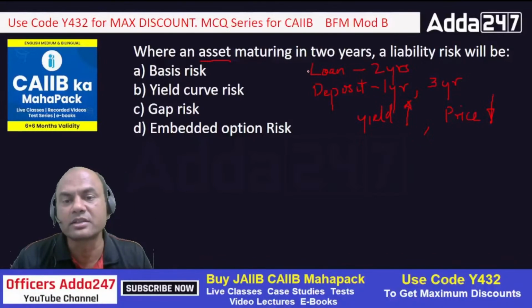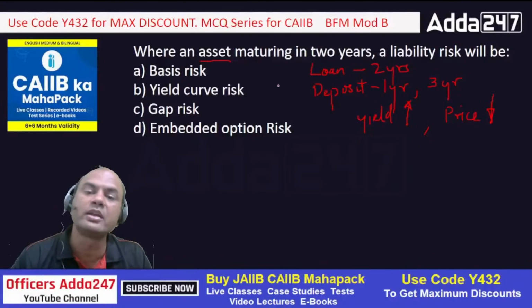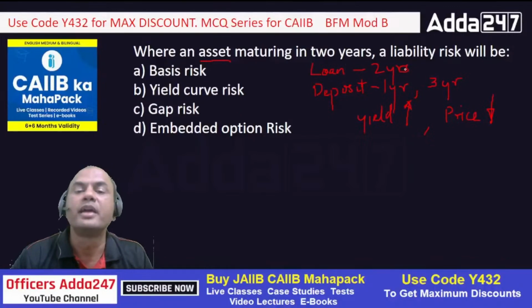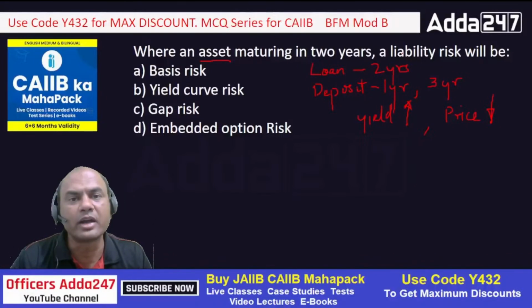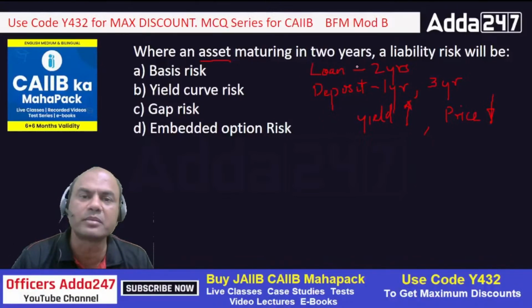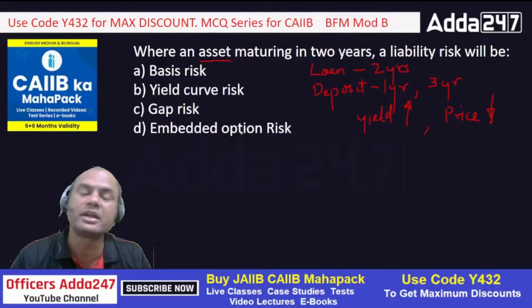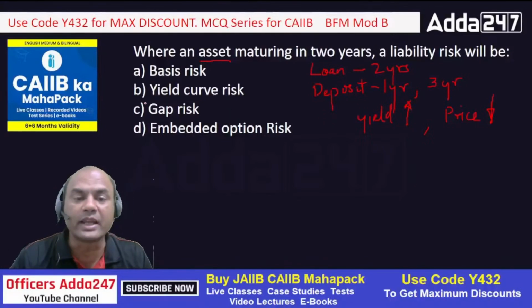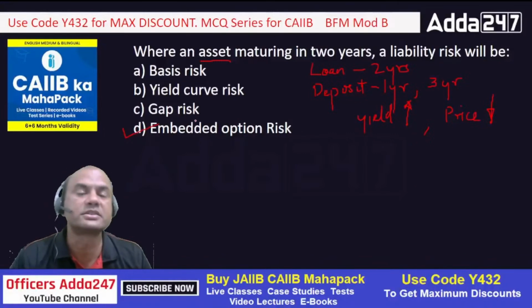Similarly, for this loan there will also be an embedded option risk. Why? It can happen that this loan is maturing in 2 years, but it's a good, standard loan. So that person can come to me tomorrow and tell me, okay, take this loan back, I don't want it, I have extra money. So that is basically embedded option risk. So when an asset is maturing in 2 years, the liability risk will be embedded option risk, okay?